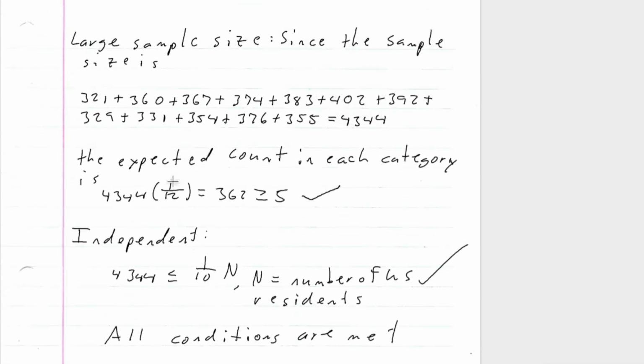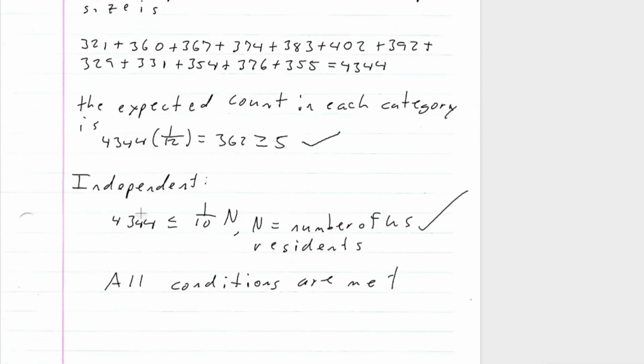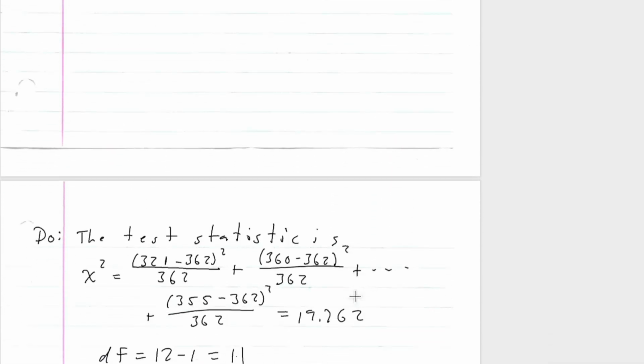We multiply that by 1/12 because that's the expected count in each category, and that's going to be 362, which is bigger than 5 for all of them, right? And for independence, we can assume that 4,344 is less than or equal to 1/10 of n, where n is the number of U.S. residents, right? So all the conditions are met.